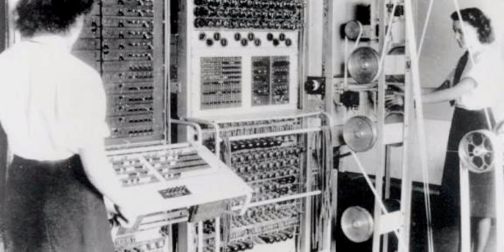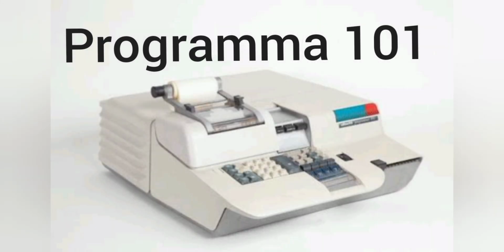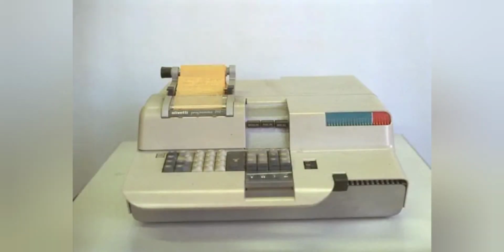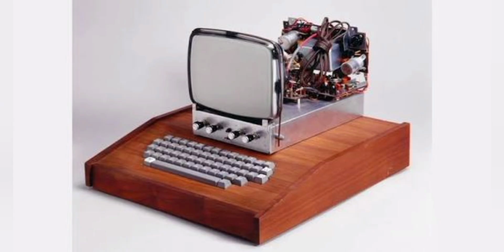Until 1965, computers were only used by mathematicians and engineers in a lab setting. Programma 101 changed everything by offering the general public a desktop computer that anyone could use. The 65-pound machine was the size of a typewriter and had 37 keys and a printer built in. Can you imagine yourself using this machine? Some say that this invention solidified the idea of a personal computer.